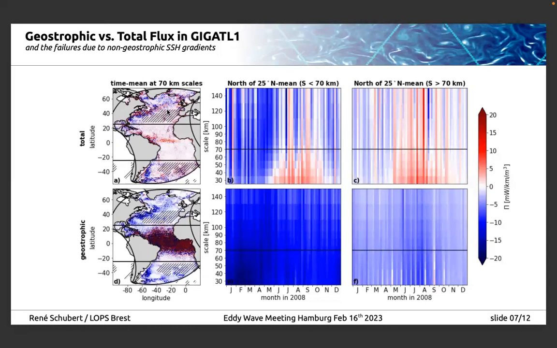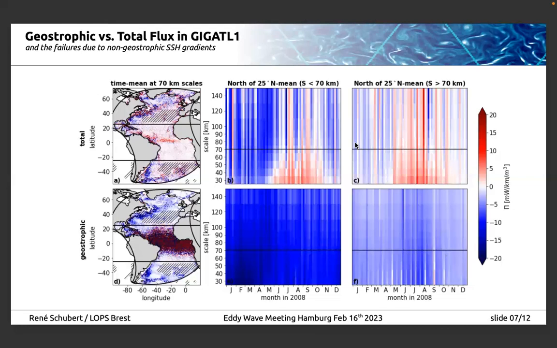Those are shown here for the region north of 25 degrees north. The one without the edges is shown in the middle, and the one in the open ocean is shown on the right-hand side. And there you can see that we have a wintertime and springtime inverse cascade dominating over the forward cascade, and also this shift to larger scales in the simulation, while in summer we have the dominant forward cascade that is stronger at the smaller scales. And as we heard also in the talk by Anne Bendinger and what Ajay et al. showed in their unpublished paper, this forward cascade is much weaker if we don't have tides in the simulation. So this forward cascade is driven by